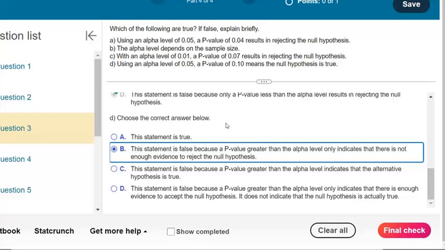P-value greater than the alpha level indicates the alternative hypothesis is true. No, that's not true at all. If your p-value is higher than alpha, that means you don't have enough evidence to help you side with the alternative. Statement is false because the p-value is greater than the alpha only indicates there's enough evidence to accept the null hypothesis. We don't accept it. We either reject it or we fail to reject it.